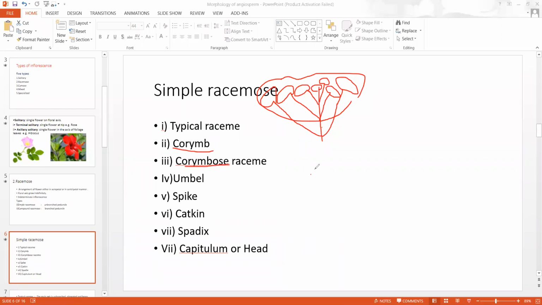In corymbose raceme, the upper flowers are in corymb, but the lower flowers cannot come in the same plane. The upper young flowers are at the same level, but the lower matured flowers cannot come in the same plane. That is called corymbose raceme.